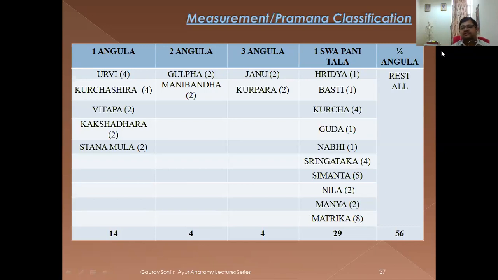One Swapanitala, specific one. One Swapanitala means this hand, this is Swapanitala. This is the palm of your hand. So this much of the measurement is of Hridaya, Basti, Kuchi, Uda, Nabhi, Sringatak, Simant, Nila, Manya, and Matrika. And whatever is not considered here, they all are going to fall in a separate category of half angul. So you can see I have counted it here, though the counting is not done directly by Sushruta. So 1 angul marma 14 in number, 2 angul 4, 3 angul 4, Swapani Tala 29, and the rest will be 56 in number.